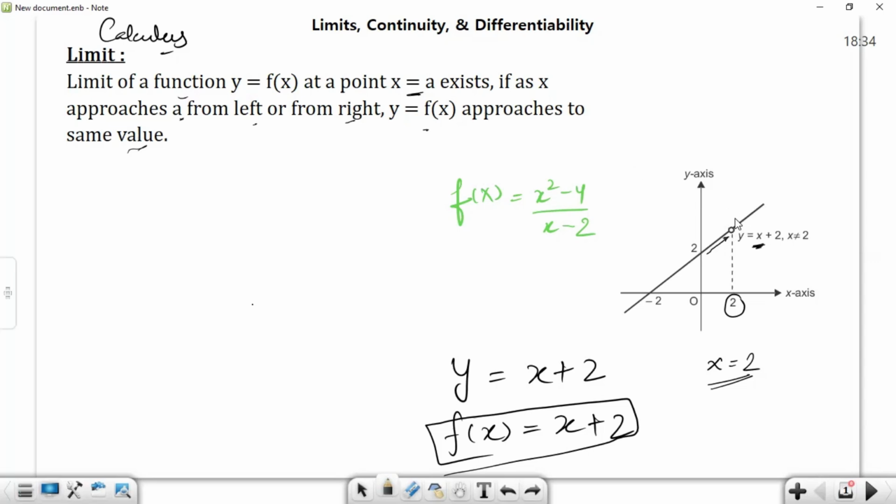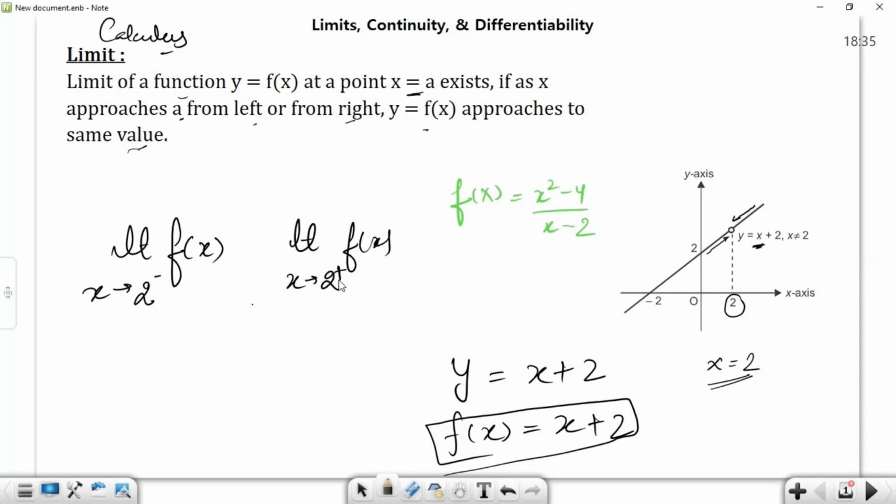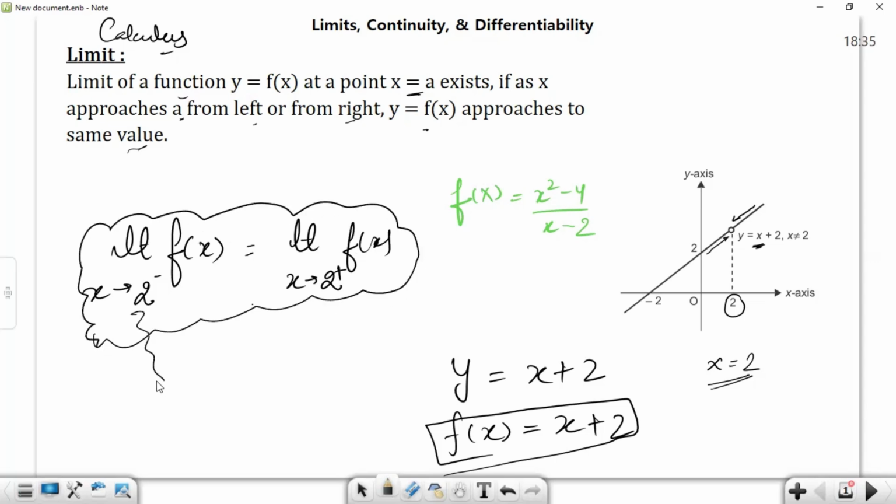And when we approach this particular point on this function from the right side, while approaching from the left side of 2, we'll write it as 2 minus, and when we approach from the right side of 2, we'll write it as 2 plus. And when these two values are equal to some finite value, then we'll say that the function's limit exists at x is equal to 2. This is what the definition is saying.